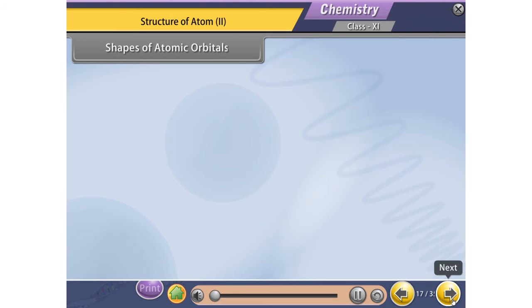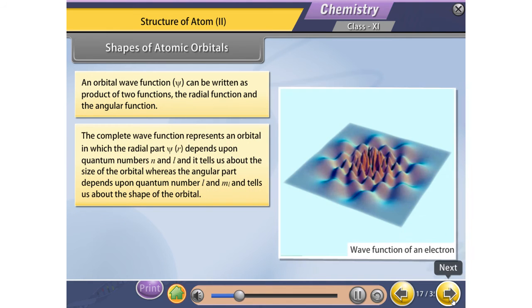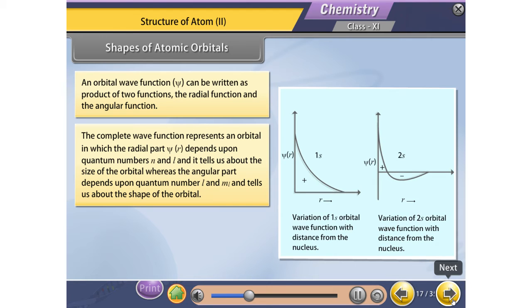Shapes of atomic orbitals. An orbital wave function psi can be written as a product of two functions, the radial function and the angular function. So the complete wave function represents an orbital in which the radial part, psi r, depends upon quantum numbers n and l, and it tells us about the size of the orbital, whereas the angular part depends upon quantum numbers l and ml and tells us about the shape of the orbital.